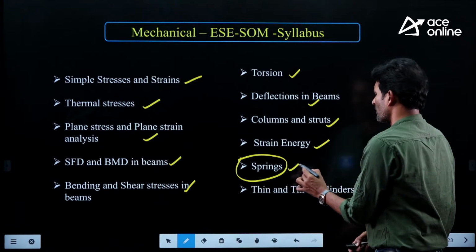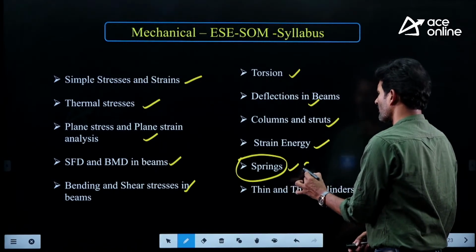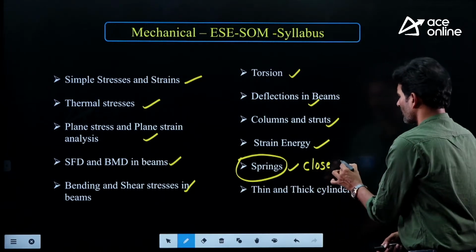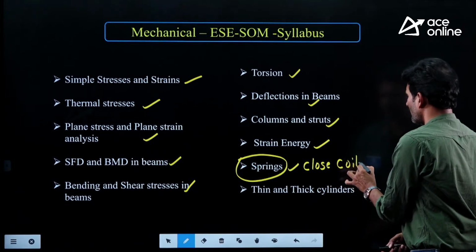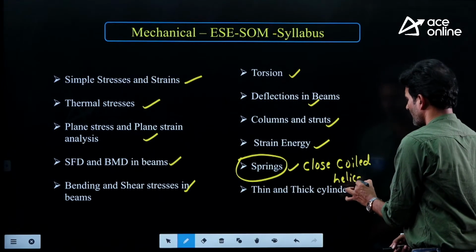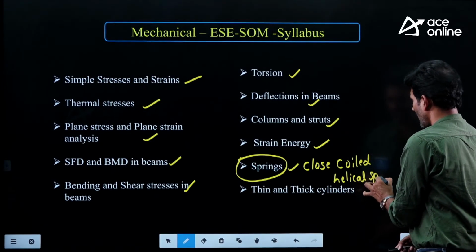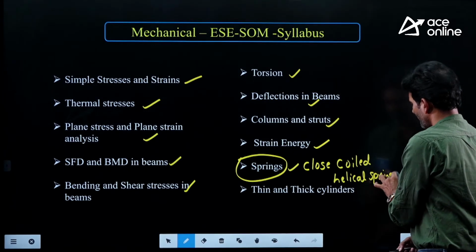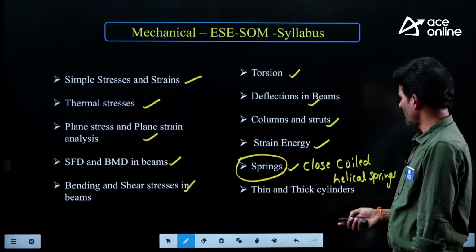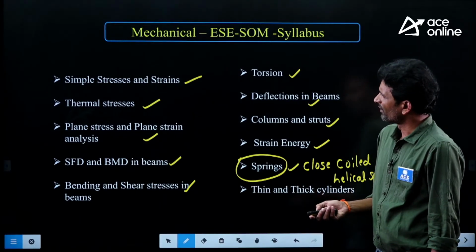In springs also, most probably questions come from close coiled helical springs under axial loading conditions. And pressure vessels, thin and thick pressure vessels.